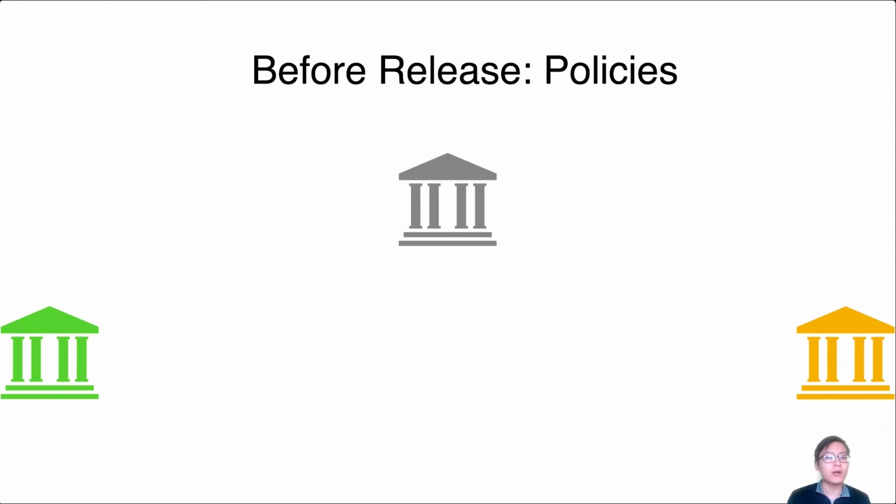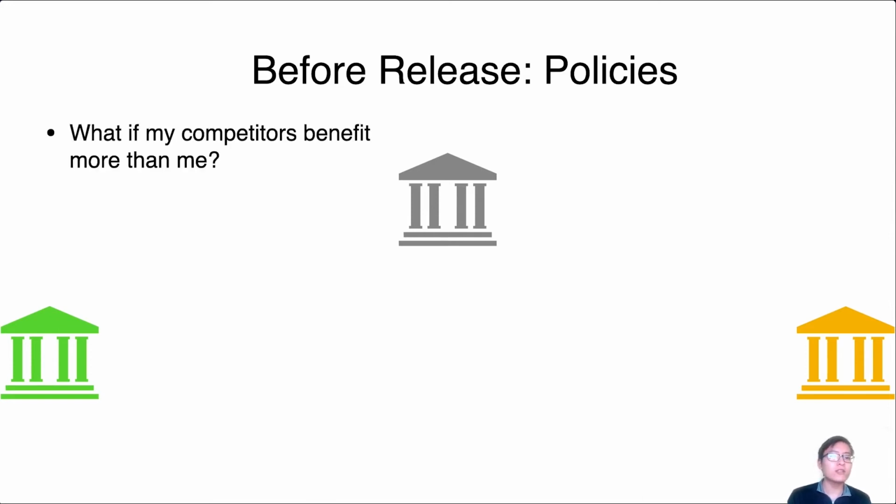Let's first talk about policies. Alice works at a bank, which is competing with the other banks in this collaboration. Therefore, Alice worries that her competitors might benefit more than her from this collaboration. For example, let's say this green bank has relatively low quality input data, while the other two banks have relatively high quality input data, which we denote using the accuracy of a model trained only on their local data.